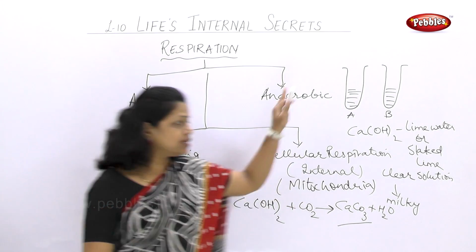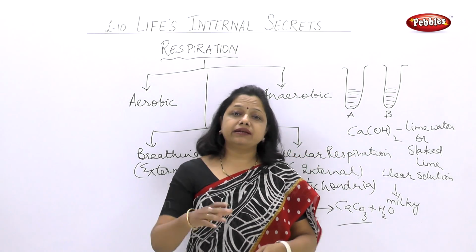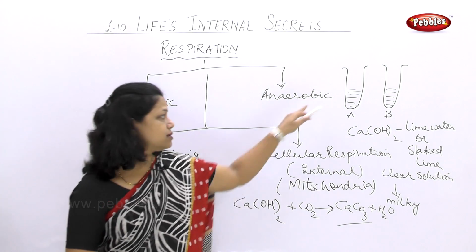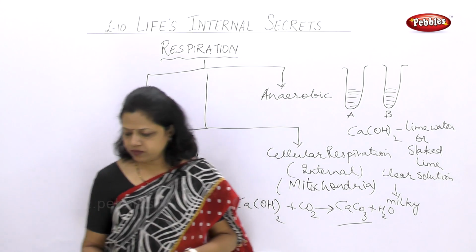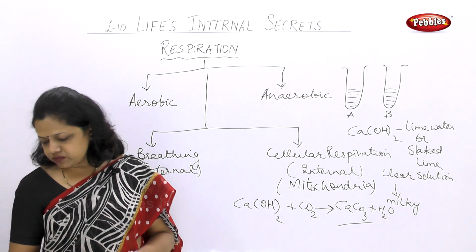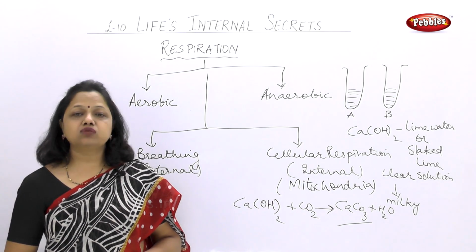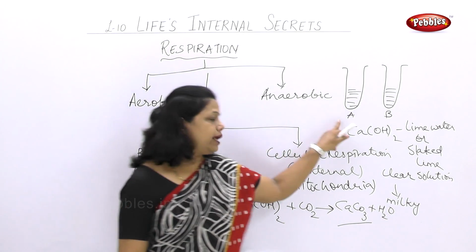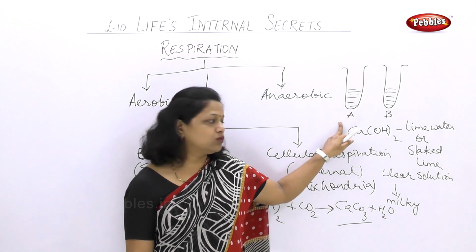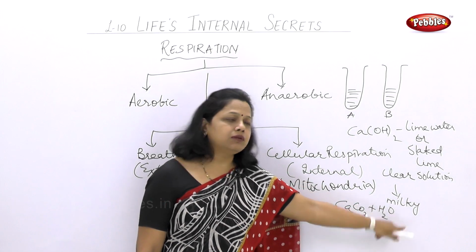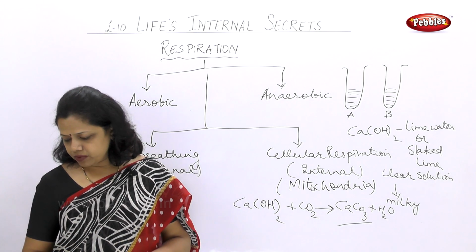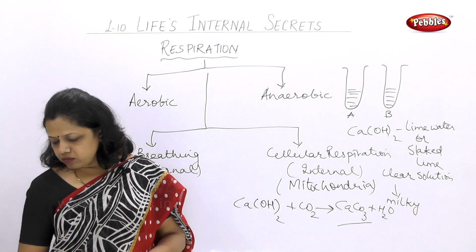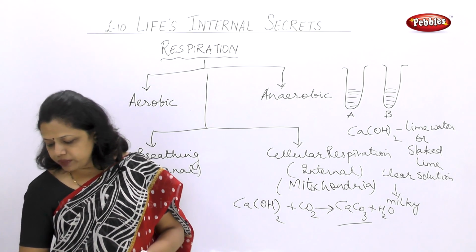Carbon dioxide is present in air, but it takes much longer compared to A to turn the solution milky. Note down how long it takes for the lime water in each test tube. So your answer should be, in A it takes less time to convert to a milky solution, but in B it takes more time as compared to A. What does it tell about the amount of carbon dioxide in the air that we breathe out?